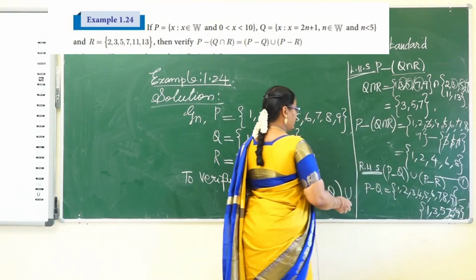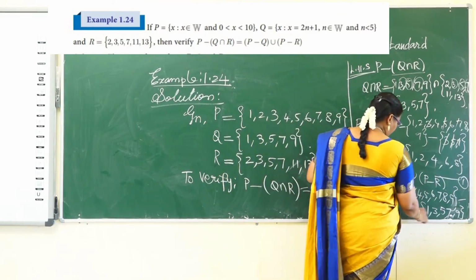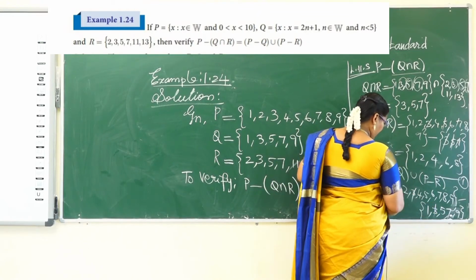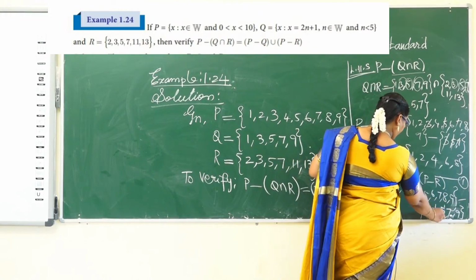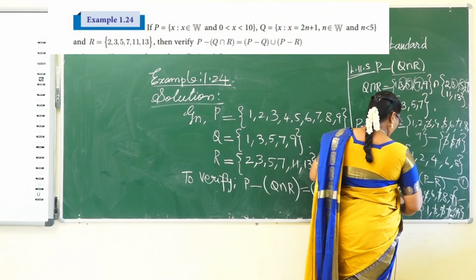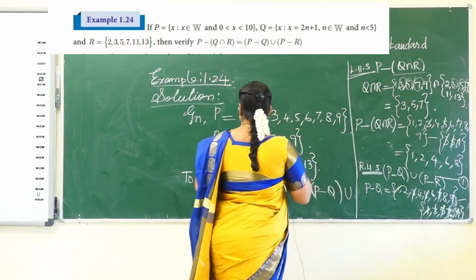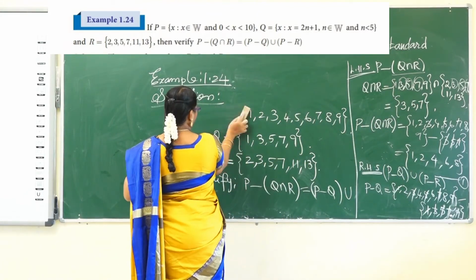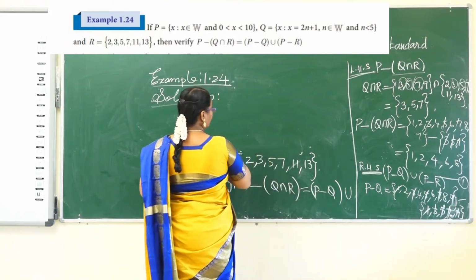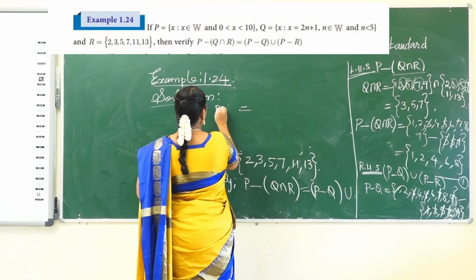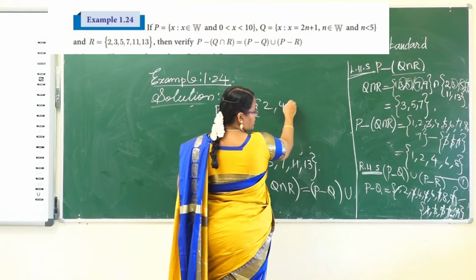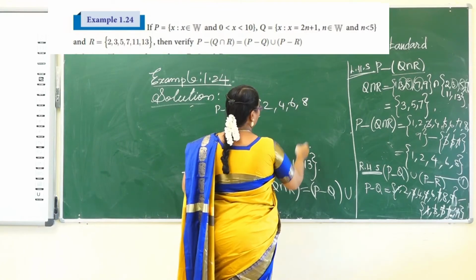So which are the elements common? First cancel them from both sets P and Q: 3, 5, 7, 9, 1 also cancels. So the remaining elements in set P difference Q are 2, 4, 6, 8.